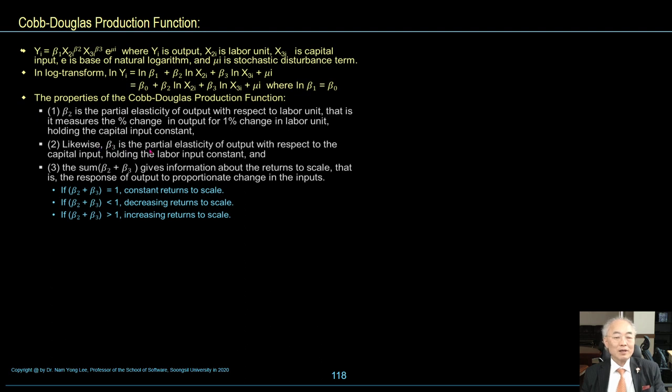Likewise, beta 3 is the partial elasticity of output with respect to the capital input, holding the labor input constant, and the sum beta 2 plus beta 3 gives information about the returns to scale. That's the response of output to a proportionate change in the inputs.